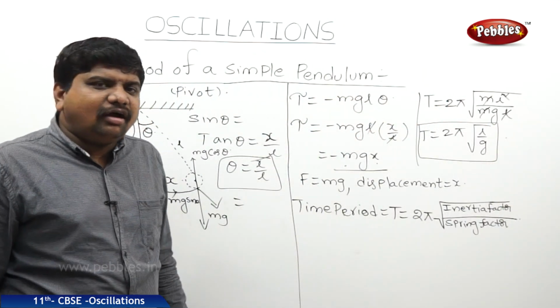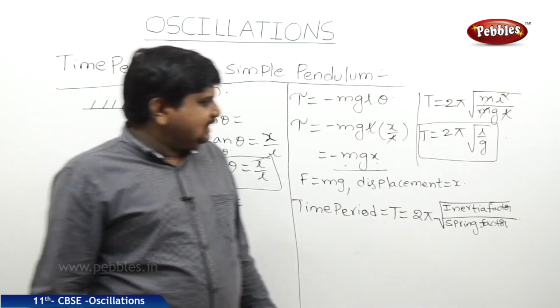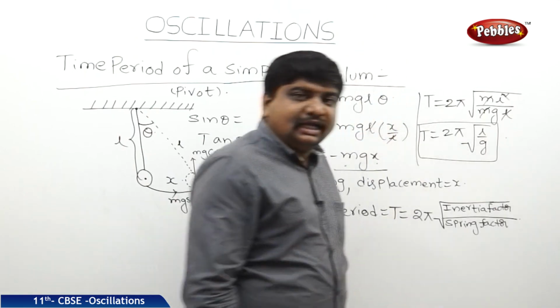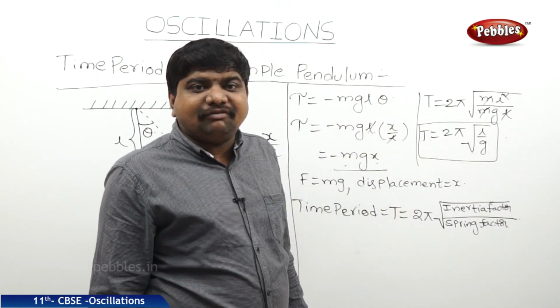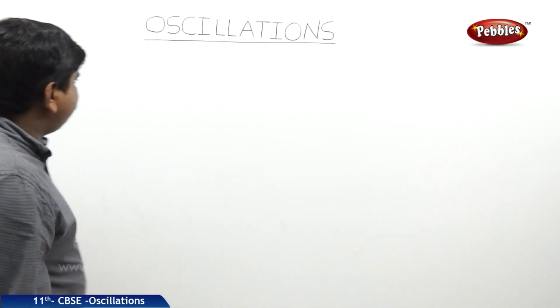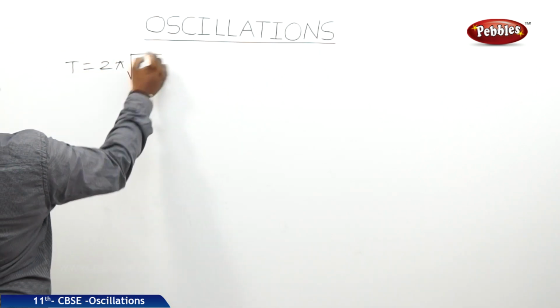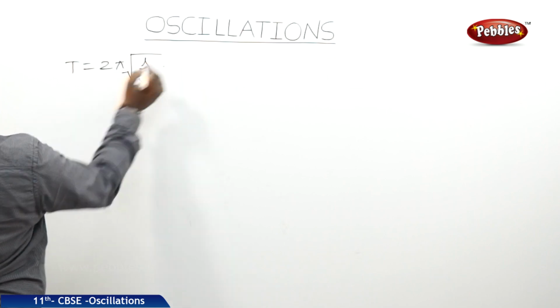So, the time period of a simple pendulum is equal to 2 pi into square root of the length of the pendulum by acceleration due to gravity. Therefore, time period T is equal to 2 pi into square root of L by g.